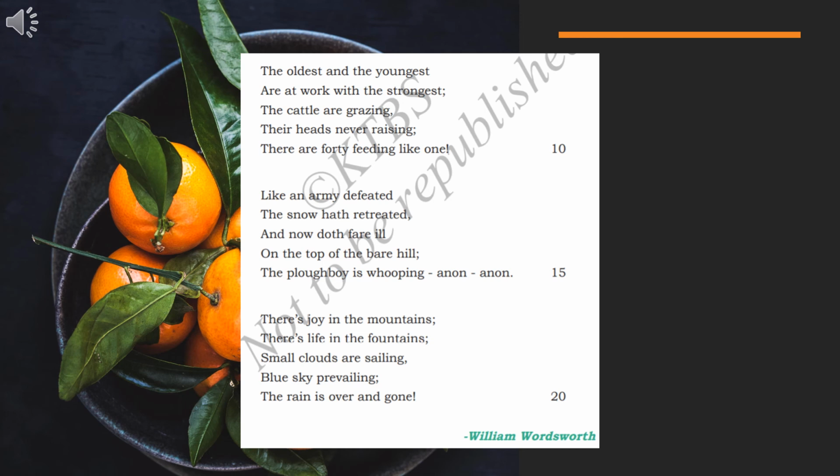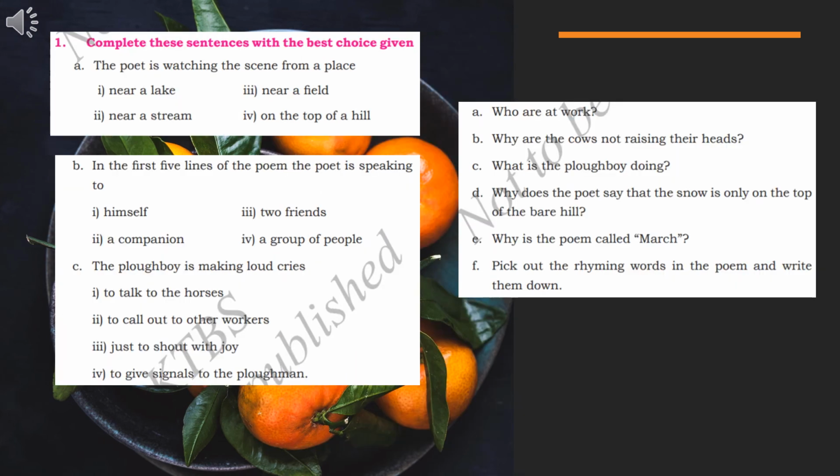So children, I hope already you have understood this poem. Please, you have to recite this poem, you have to memorize this poem. So I'll be asking you later on. If you have already understood, please underline the difficult words. The poem is very easy, so memorize the poem. If you have any doubts, you can ask me. Thank you, children. So good morning, children.